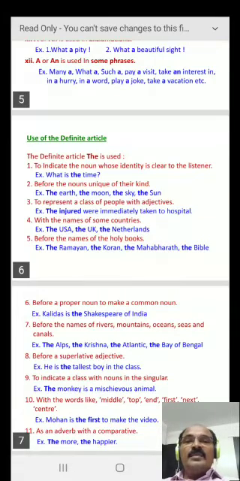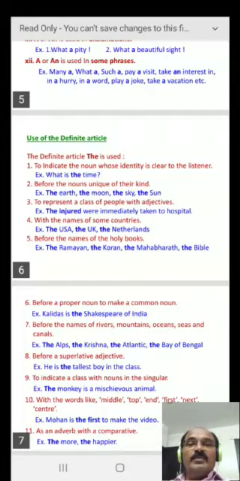3. To represent a class of people with adjectives. Before the adjective, if we use the definite article the, it represents the total class of that people or things. The injured were immediately taken to hospital means all injured were taken to hospital. 4. With the names of some countries. Example, the USA, the UK, the Netherlands.